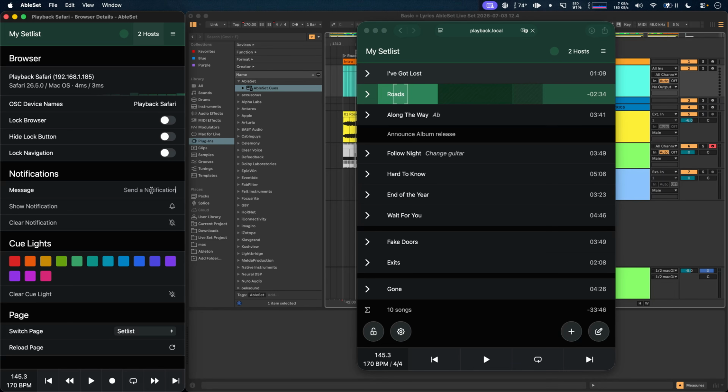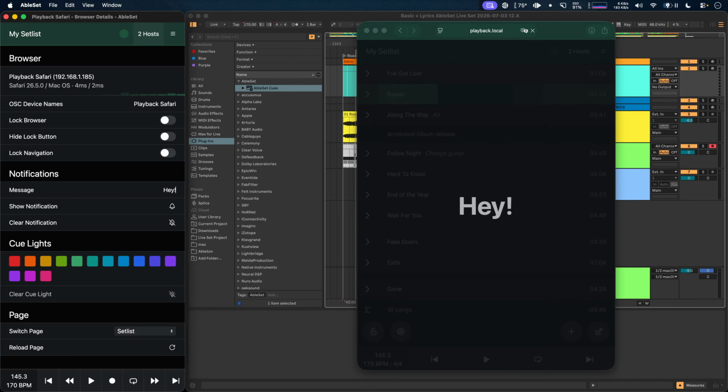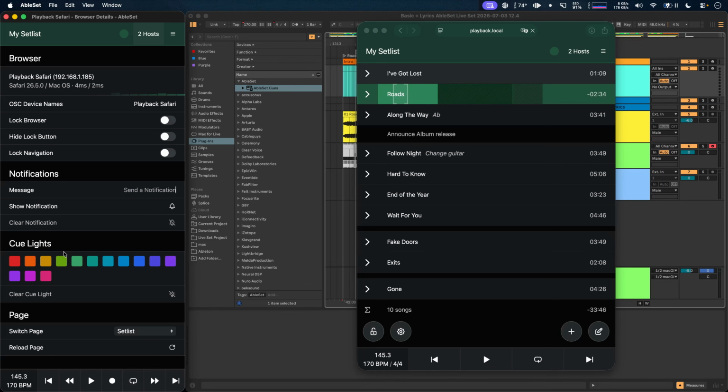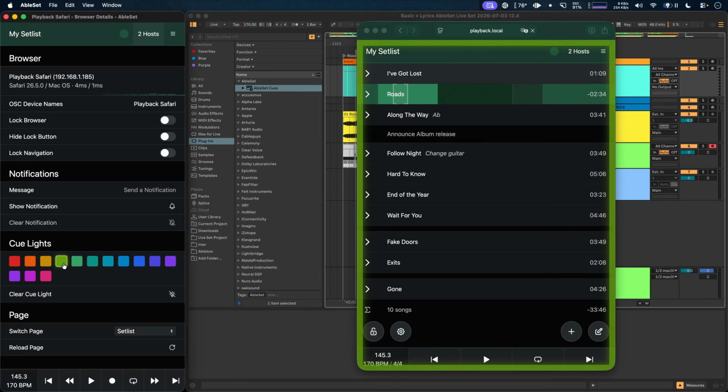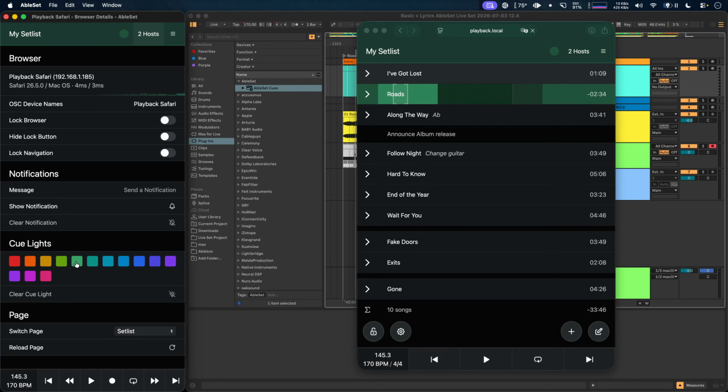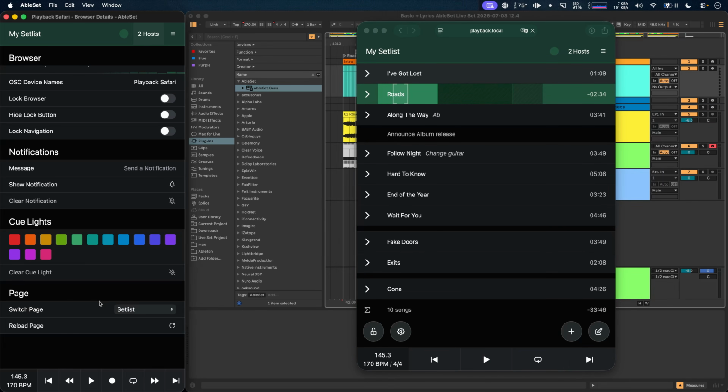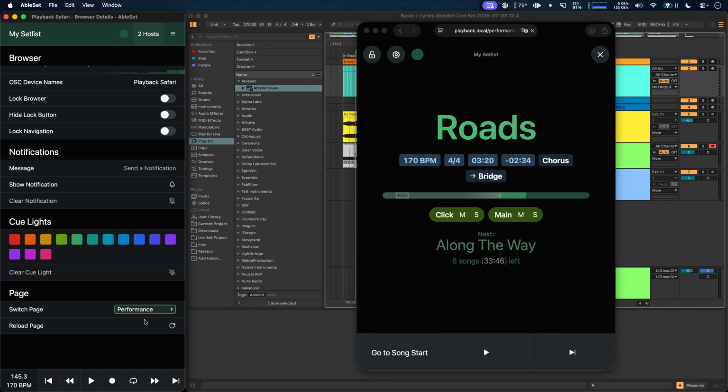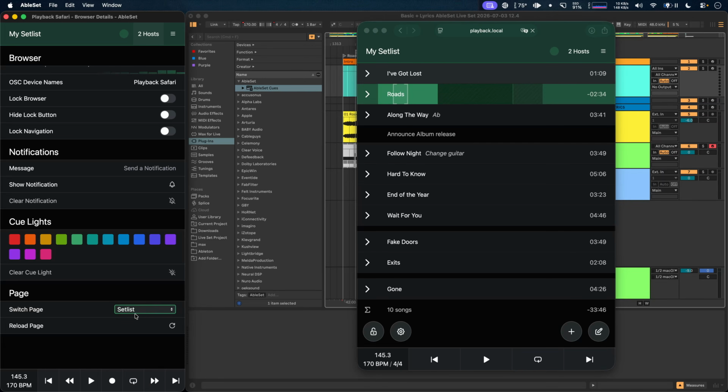I can also show a message. And I can show some cue lights if I want to grab the attention of whoever is using this device. I can also remotely switch the page, so I could switch to the performance view here. And I can also reload the browser in case something is going wrong. This is especially useful for remote controlling devices on stage while you're not on stage yourself.